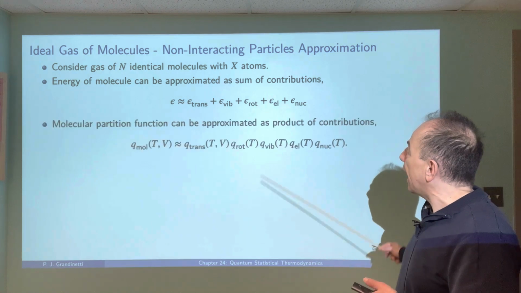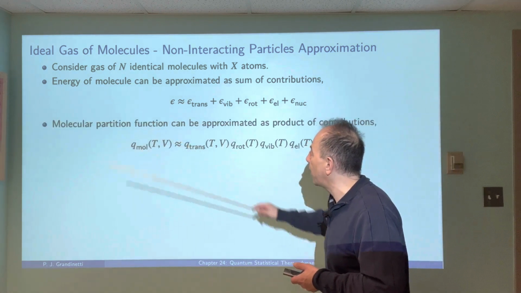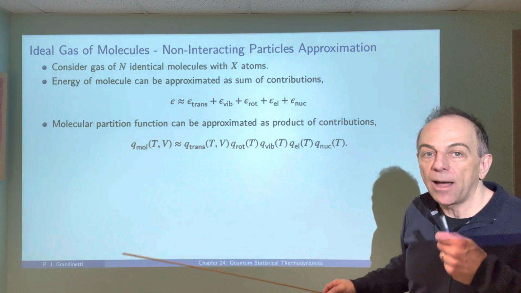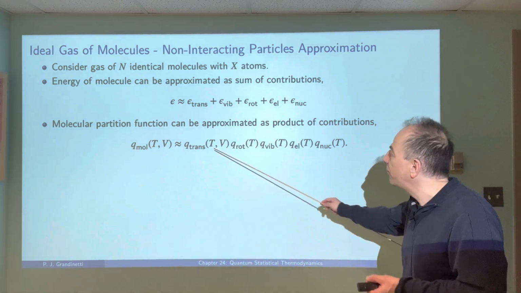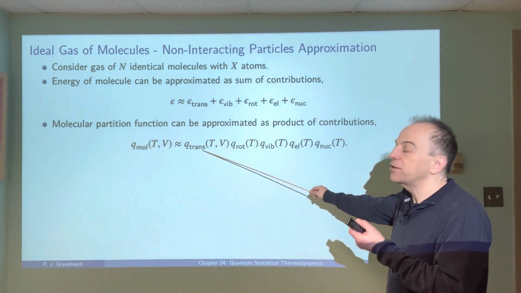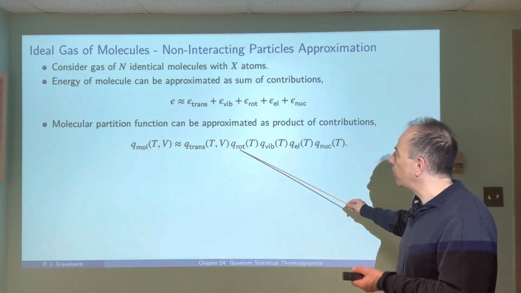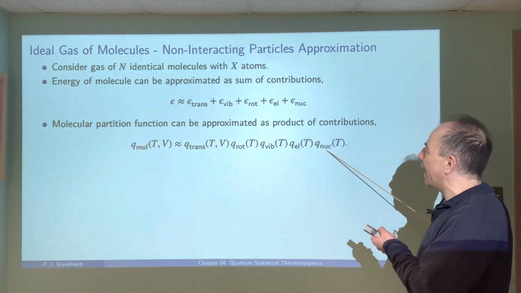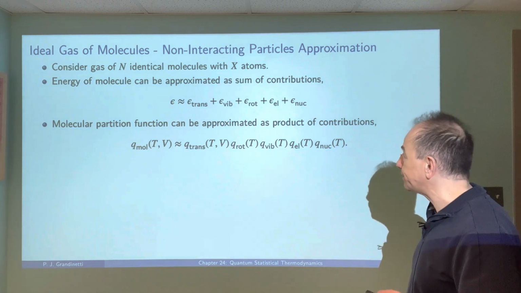And that means that the molecular partition function can be similarly approximated as a product of the molecular partition functions for just the translational motion, the rotation, vibration, electronic, and nuclear motion.